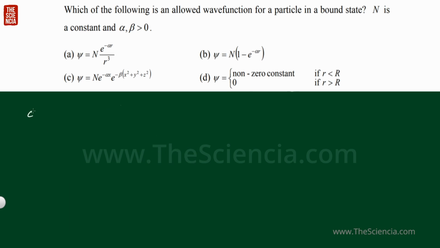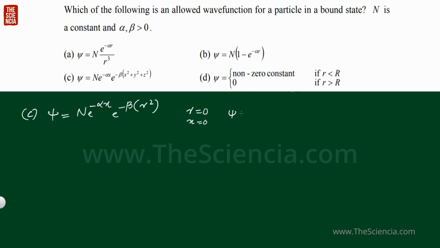Now we can check option C, that is, psi equal to N e^(-alpha x) e^(-beta (x^2 + y^2 + z^2)). That is nothing but r^2, right? So now we can check. If r equals 0, definitely x will also be equal to 0.